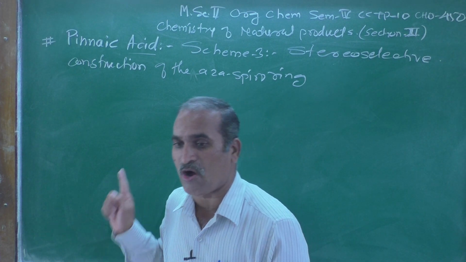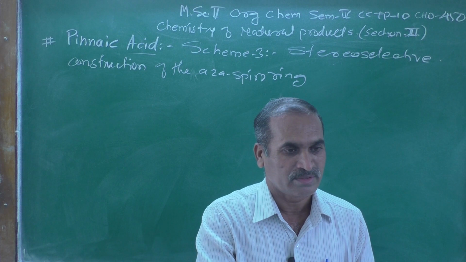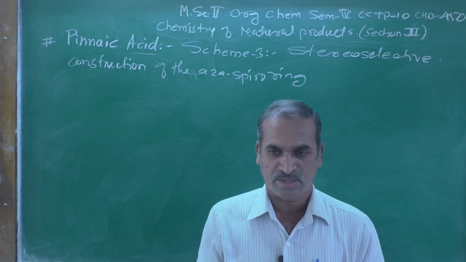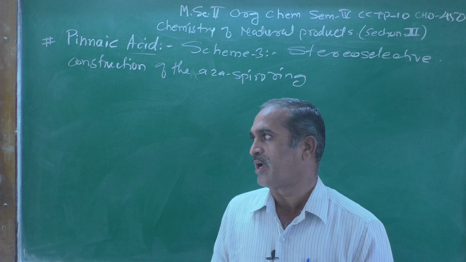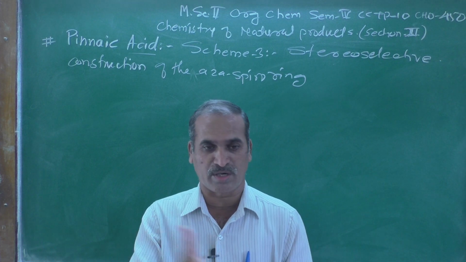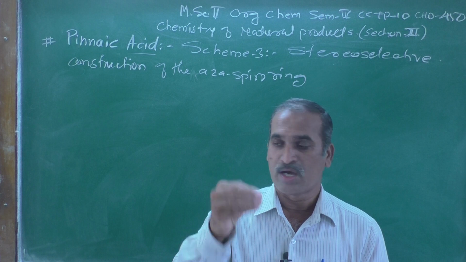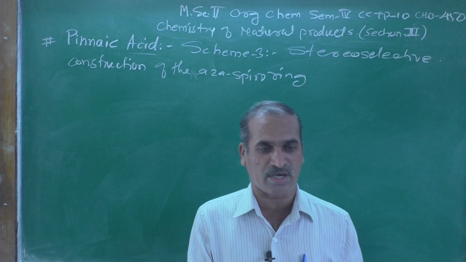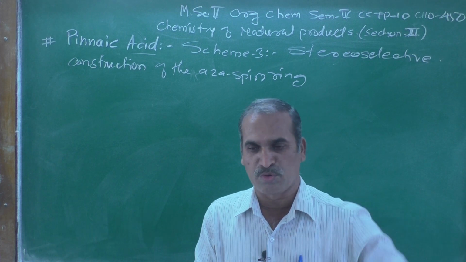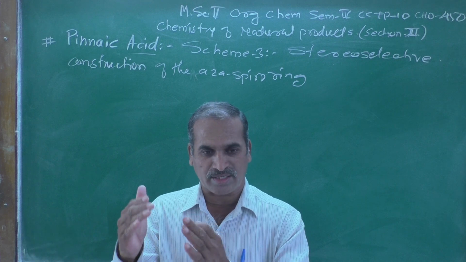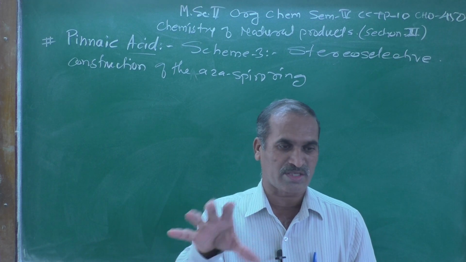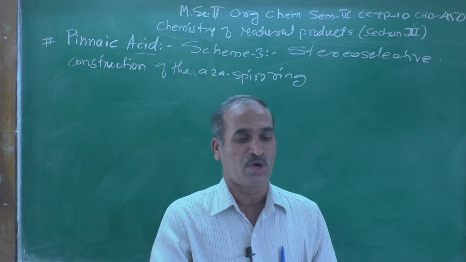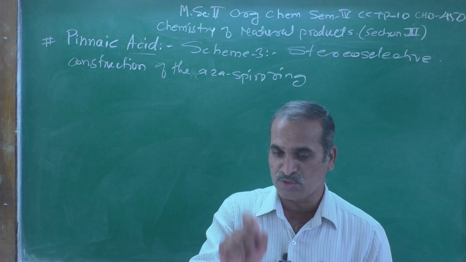BH3 does not affect the ester group. That is known as chemoselectivity. And regioselectivity is also a word frequently used. Regioselectivity means in which region, or in which direction, the incoming reagent attacks and we get that particular product. Where the incoming reagent will react is known as a regioselective reaction.